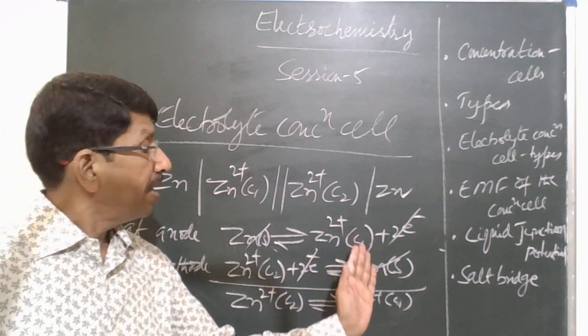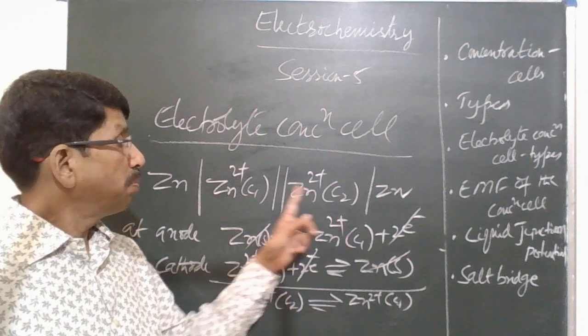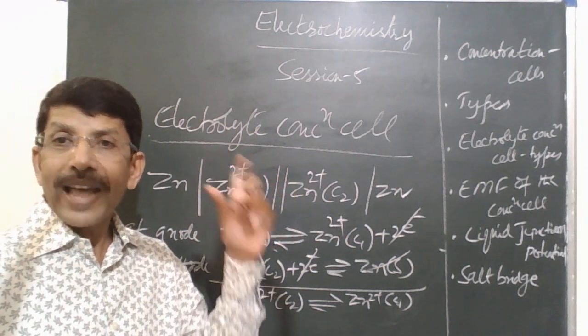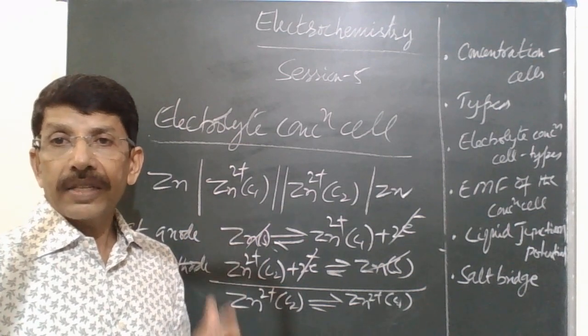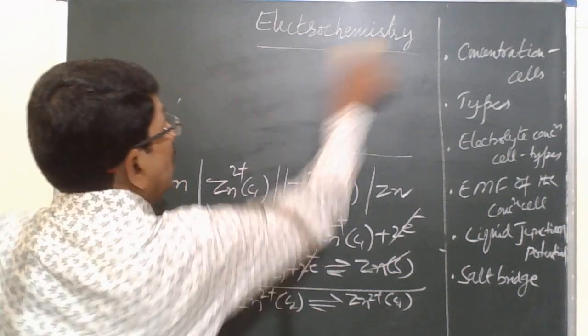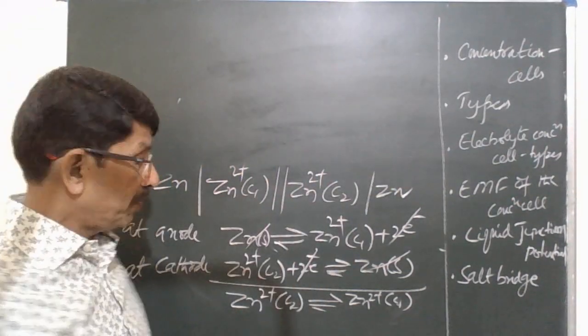So zinc ions are transferred from this compartment to this compartment. So there is a net transport or transfer of zinc ions from C2 to C1 concentration. So how do we write the expression for the EMF of this cell?